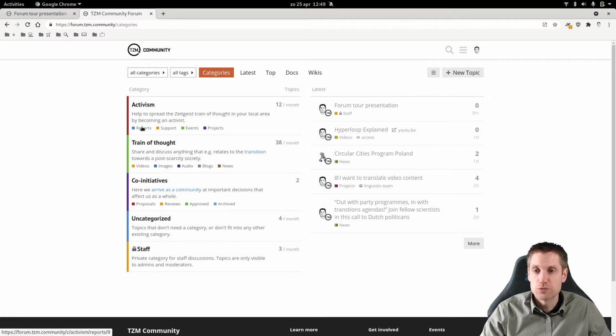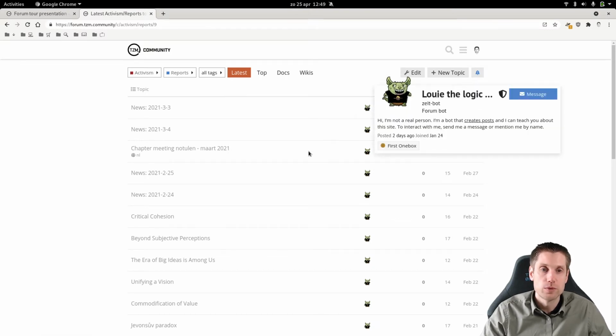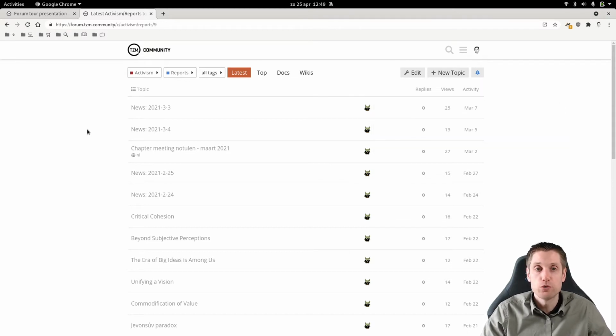So in activism you have reports, like it says, it's to keep each other informed, and this is also a special category because it automatically posts things through our forum bot, Louis the Logic Gremlin. It automatically creates posts based on RSS feeds from websites, blogs, whatever has an RSS feed. You can also post here manually, that's also possible, but it's mainly automated.